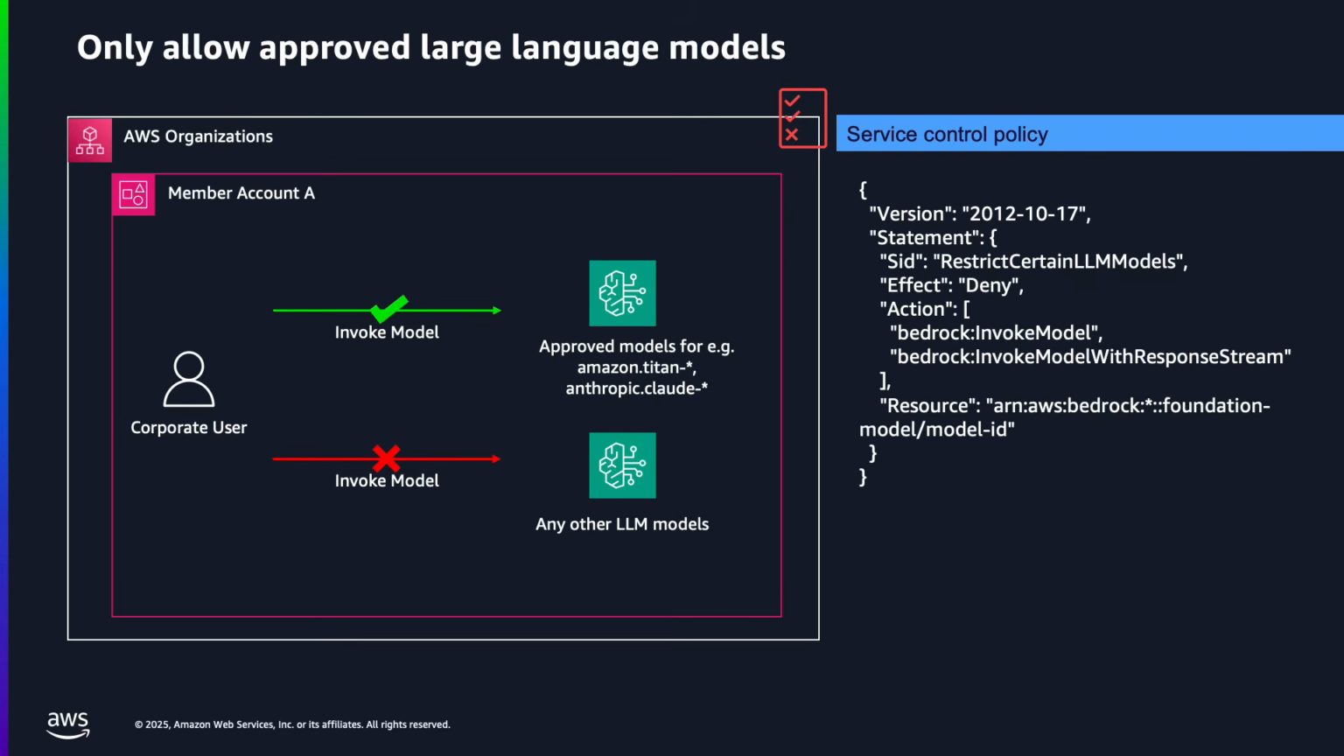The final control addresses model selection. Not every foundation model is appropriate for your use case. Some may have licensing concerns or may not be a good fit for your use cases. By restricting access to only approved models that can be invoked, you ensure your workloads rely only on vetted models that align with your organization's standards. This helps enforce responsible AI usage while still enabling innovation.